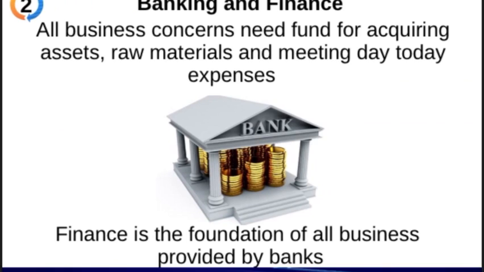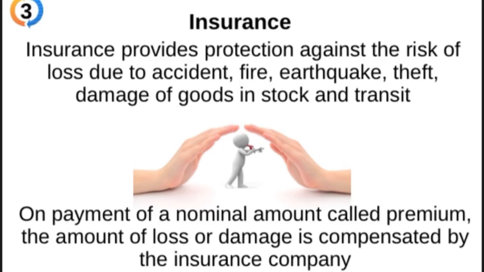Next one is warehousing. Now why is warehousing so important? See, the production is done only for a certain time and the demand is for the whole year. For example, wheat production happens only for some months, but the demand for the wheat or the wheat flour is for 365 days. So to meet this demand, we need storage, and the storage is known as warehousing. The products are to be kept in good condition until they are sold. This is one of the functions of warehousing, and it is one of the important aids to trade, an important service which provides smoothness to the business and protection to the products.